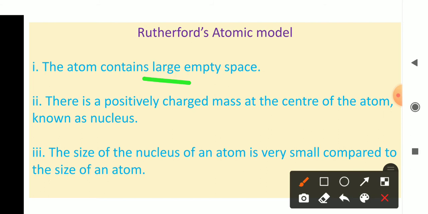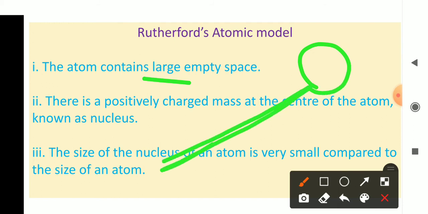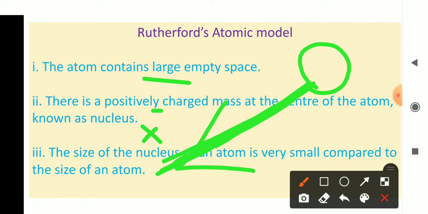Point number 2: there is a positively charged mass at the center of the atom, which is known as the nucleus. Look here, when the alpha rays pass through a gold atom and strike the nucleus, they are completely bounced back. From this observation he proposed his second postulate. The alpha ray is positive and the nucleus is also positive.